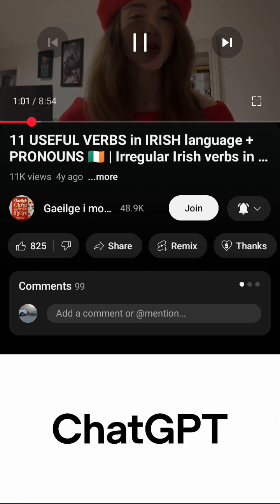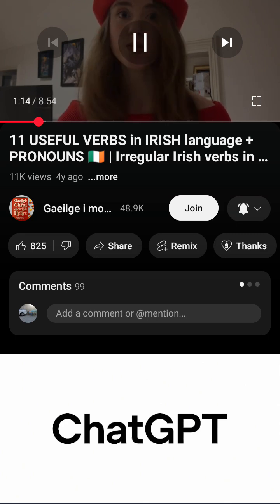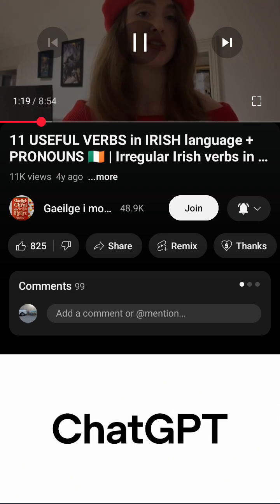However, they aren't irregular in every tense. We keep them together on the stick man because it's easier to remember them and to know that these 11 verbs, some of them, maybe they're only irregular in one tense, maybe they're irregular in two tenses, and then in other tenses they're regular. I'm going to explain what I mean with an example.